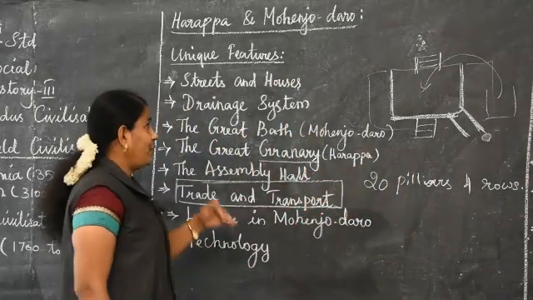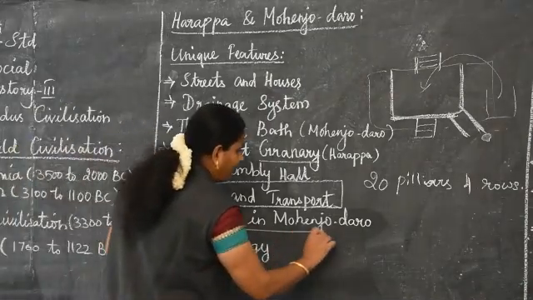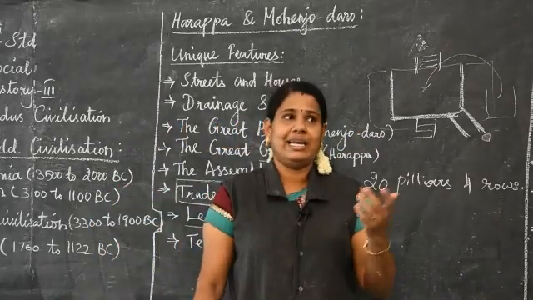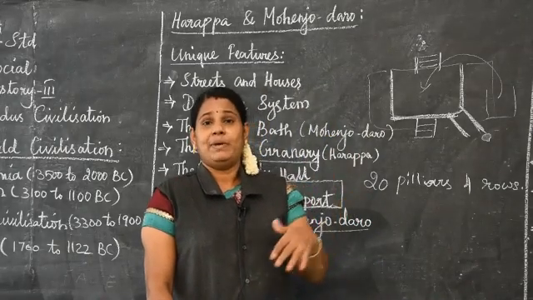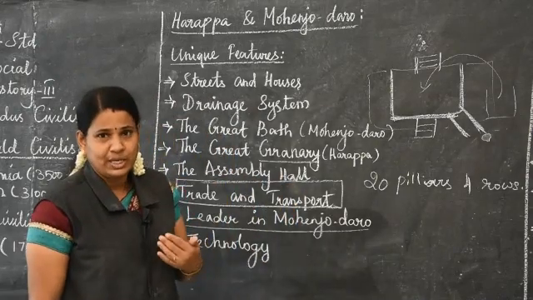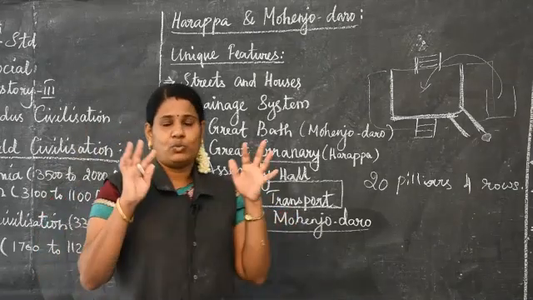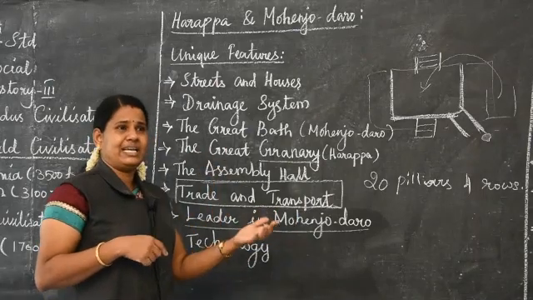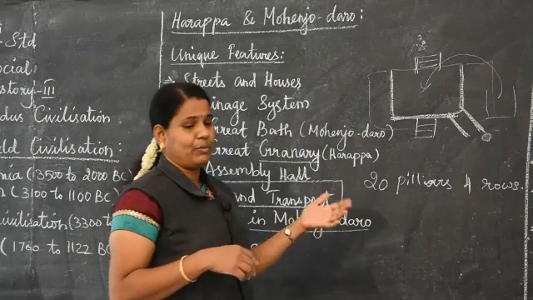Next, if we go to the unique features, we can see the leader in Mohenjo-daro. If you go to the streets, we can see many statues, like leaders or other devotional deities. Even in the early Indus civilization they used statues. We can see the leader statue in Mohenjo-daro. How does that statue look, and why do they say he was the leader? Now we have to discuss the leader in Mohenjo-daro.